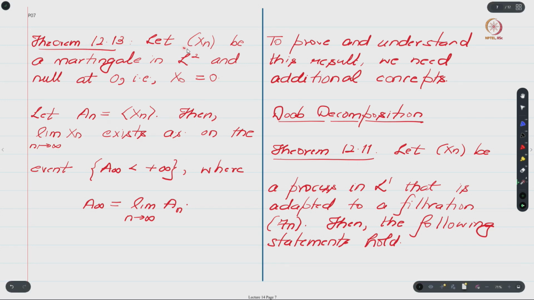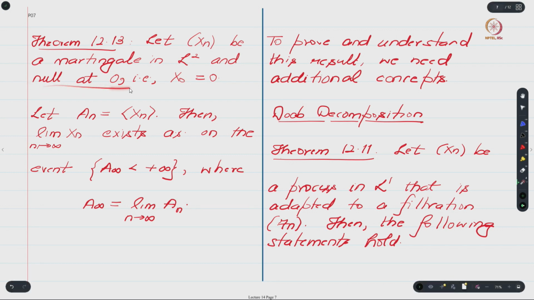This result says that suppose your xn is a martingale in L2, and we will just make a simplifying assumption that it is null at 0. I will later on show that this is not such a restrictive assumption. In fact, every sequence xn by a small modification can be ensured to be null at 0.